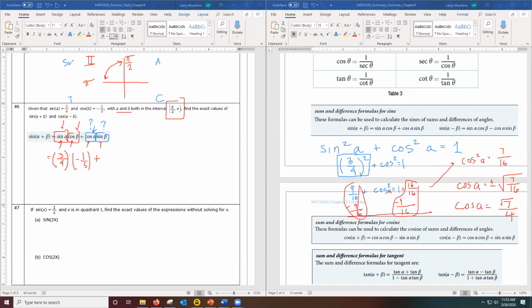So in quadrant 2, the sine is positive, but the cosine is negative. You can also tell that just by looking at the unit circle. If you go up into quadrant 2, you'll notice that all the y values for the sine are positive numbers, but all the x values for cosine are negative numbers. Well, that means that this cosine answer should be negative because we're in quadrant 2. So I can drop in now that cosine alpha is negative square root of 7 over 4.